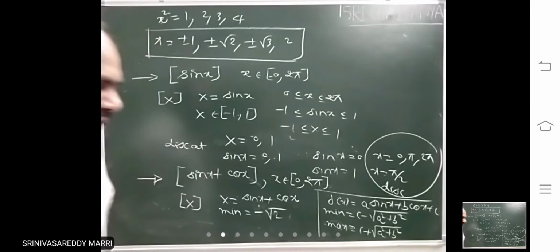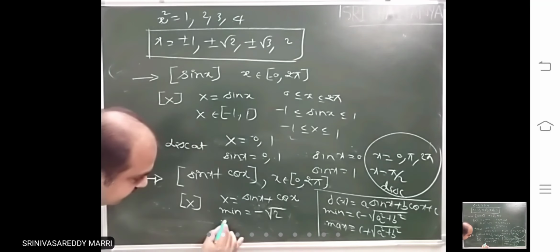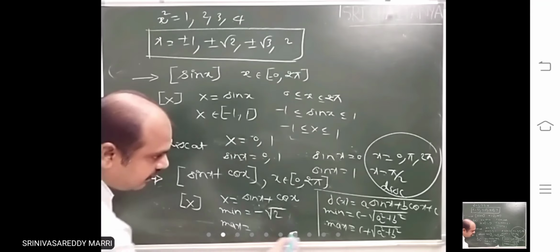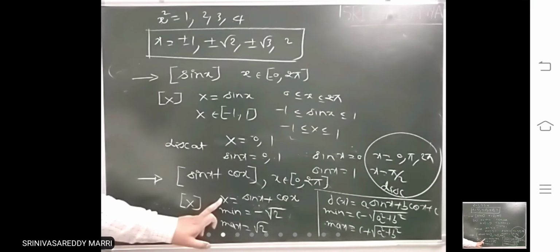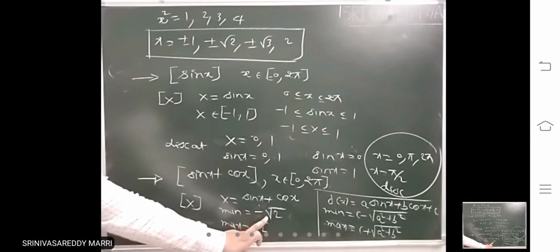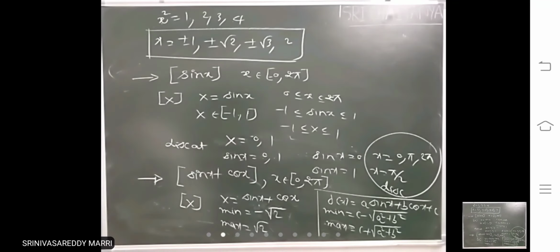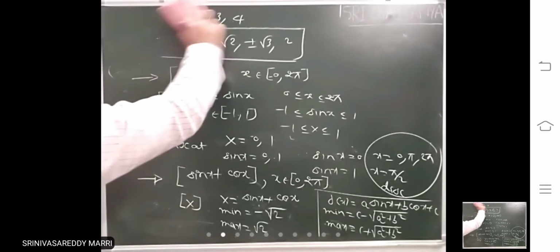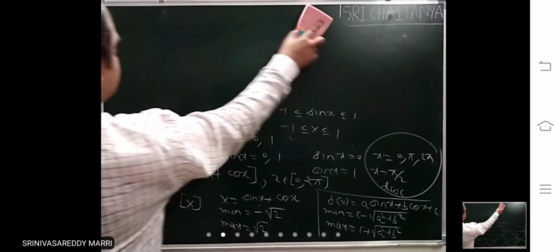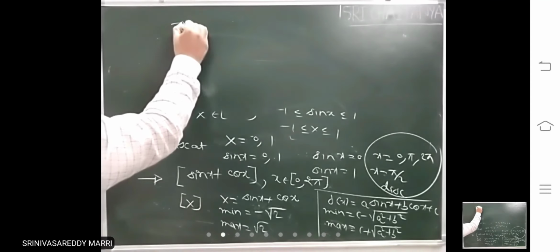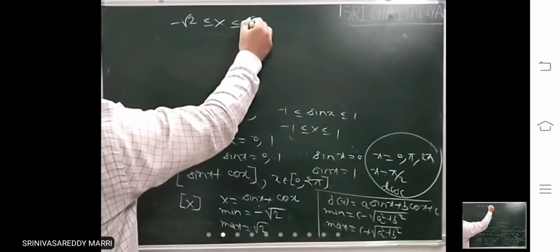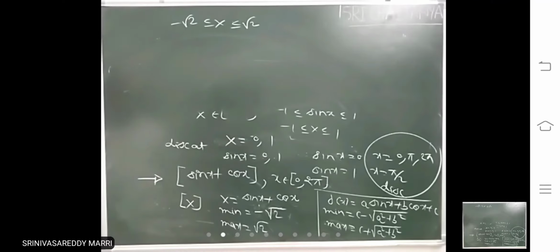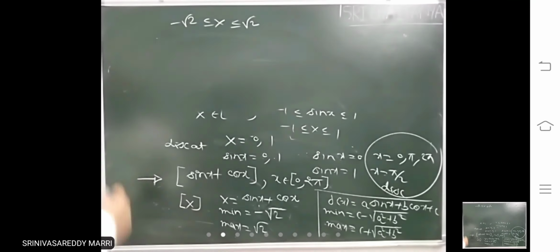Maximum value is 0 plus root 2. That means for capital X minimum value is minus root 2, maximum value is root 2. That means always it lies in the interval minus root 2 to root 2. Right? Capital X lies between this and this.